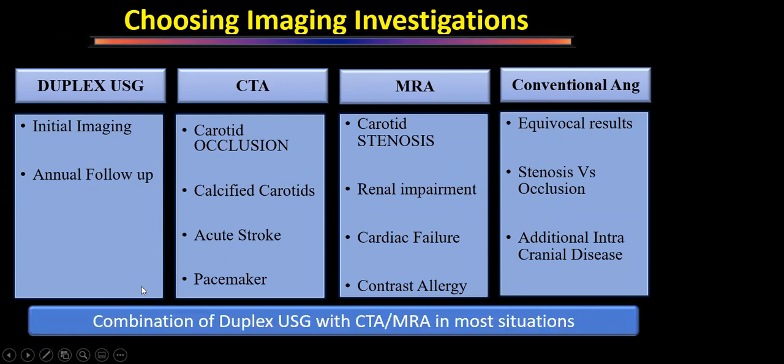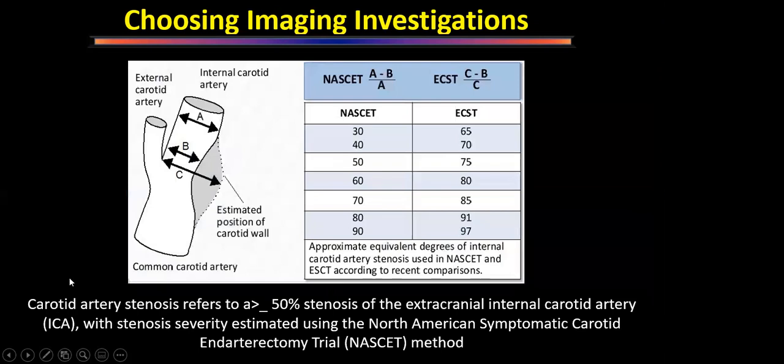So in most situations, a combination of duplex ultrasound with CT or MRI is sufficient. Then, different trials have used different methods of calculating the stenosis. So the NASCET trial, we'll see what those trials are, looked at the remaining lumen and the smaller lumen.